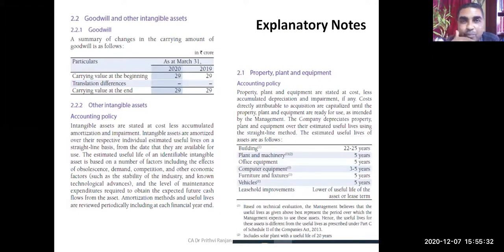And this is an example of explanatory notes. Here companies try to explain. Suppose 2.1 talks about property, plant and equipment, and explains the accounting policy relating to that. Suppose goodwill is one more item. Detail about goodwill is explained here. They are called explanatory notes. So these are the 5 kinds of financial statement: balance sheet, statement of profit and loss, cash flow statement, statement of changes in equity, and explanatory notes. And the auditor audits all these 5 financial statements.